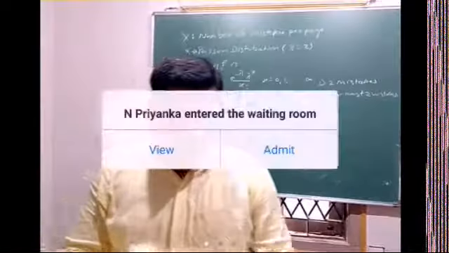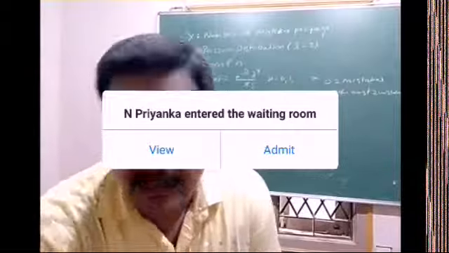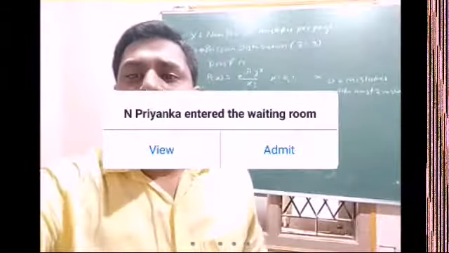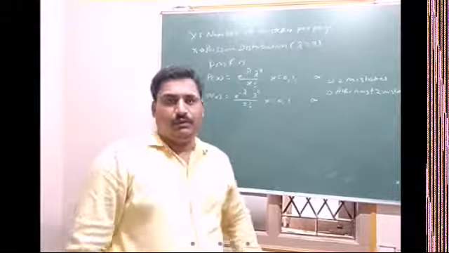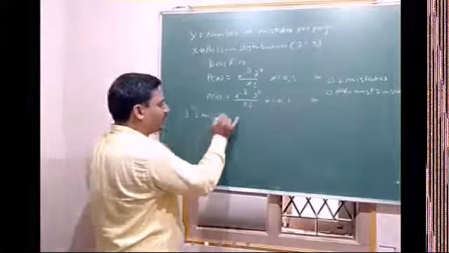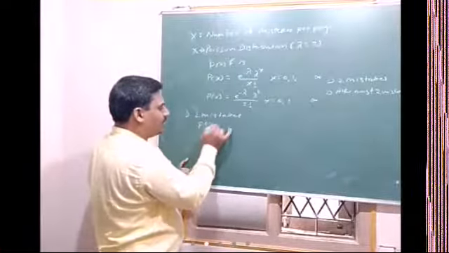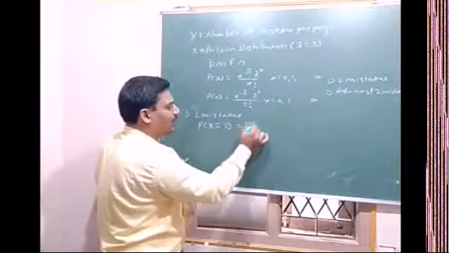Now come to the first question. The first question is 2 mistakes. So here he commits exactly 2 mistakes. So 2 mistakes means P of x is equal to 2, which is P of 2.